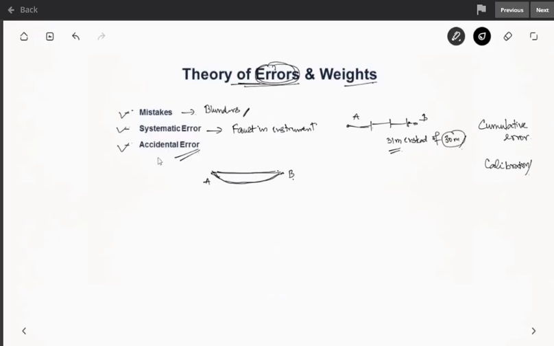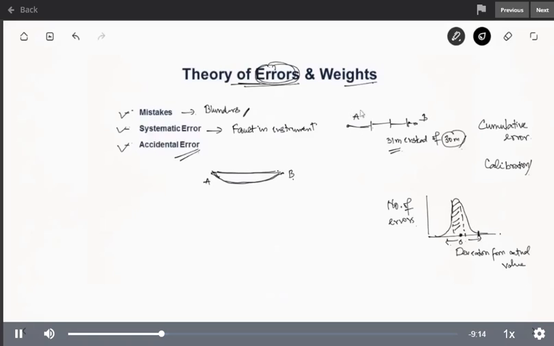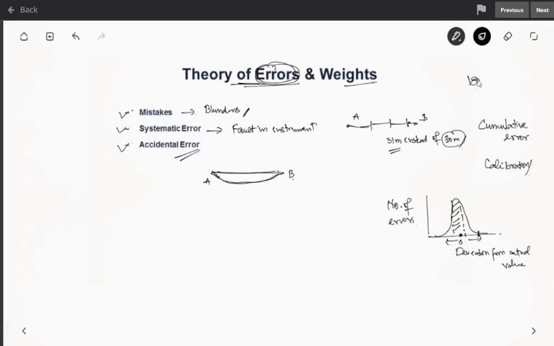And these usually can be either positive or negative. They are compensative in nature. And these errors usually follow normal distribution. So for the deviation from the actual value in either positive or negative direction, if you see this graph here, if the deviation is very small, that is more probable to occur; the frequency of errors of small magnitude will be highly probable. But in case of large errors, like instead of 150 meters for A to B, you are measuring it as 180 meters, there is a very large error, so the probability of occurrence of that large error is very less.